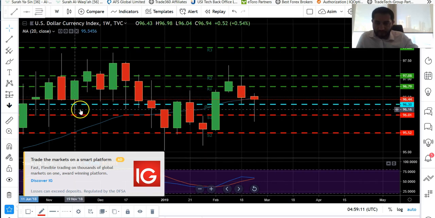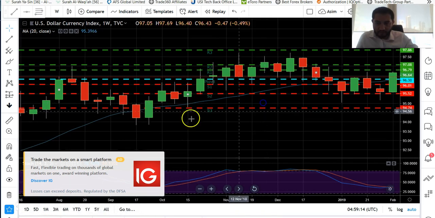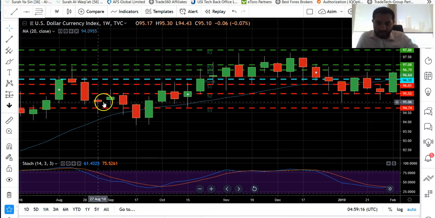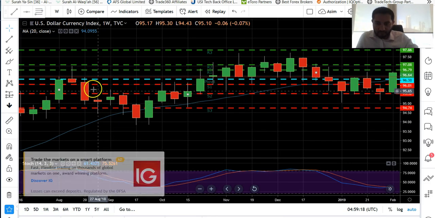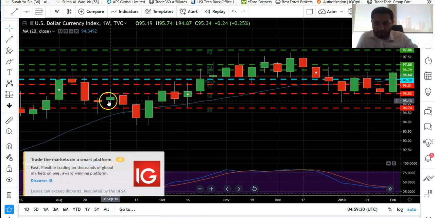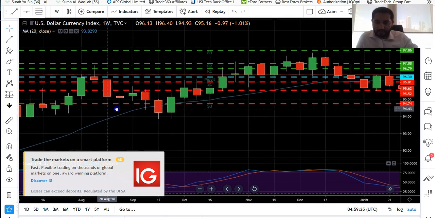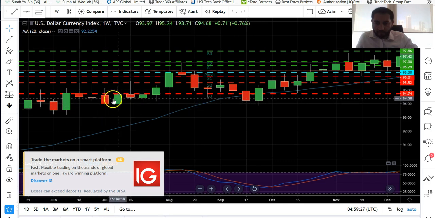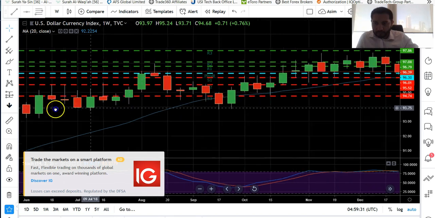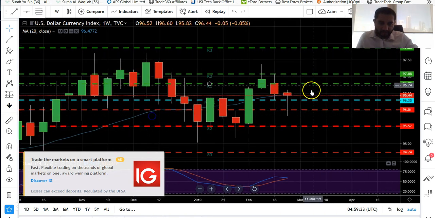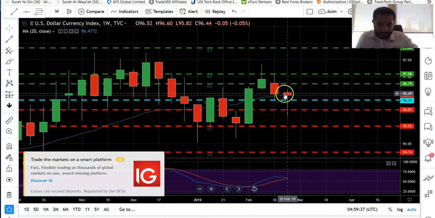If you see, the same pattern was repeated previously as well. If you can see here, a kind of doji candle or inverted hammer was formed, and after that it was followed by a green candle. The same pattern was repeated here as well. It's an inverted hammer, and the green formation was formed. In so many cases, whenever there is an inverted hammer, we do see that there is a change.